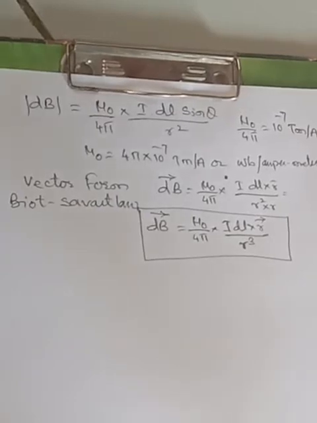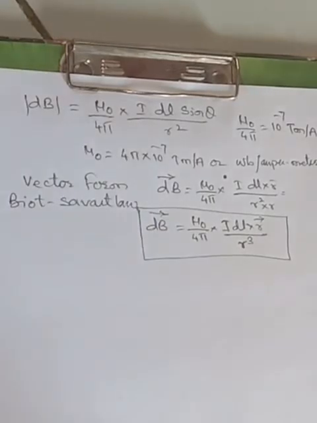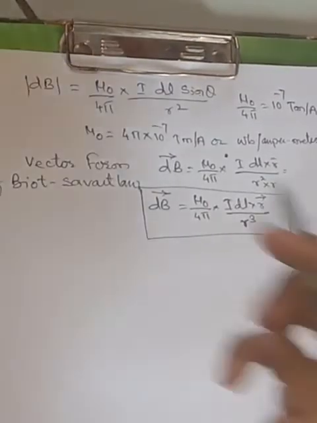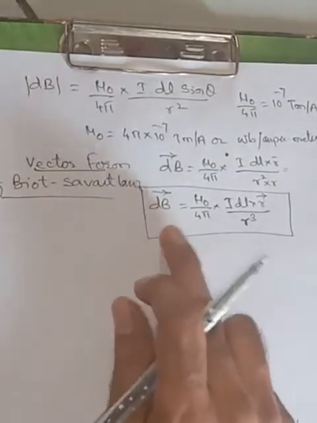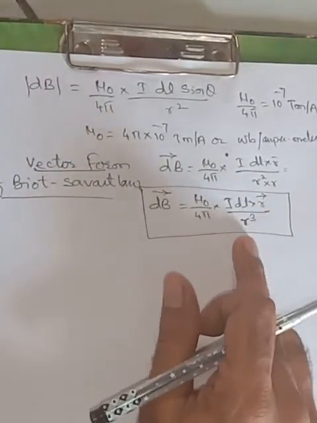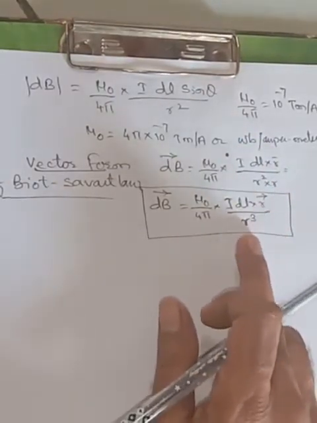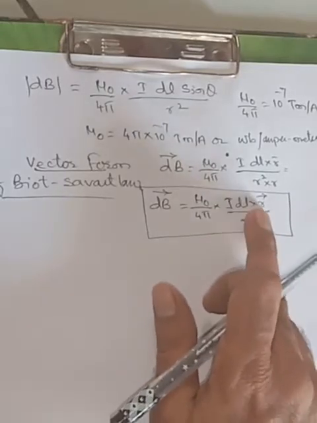So this is our Biot-Savart law in vector form. Okay, and this is the condition for the Biot-Savart law in vector form. So dB is equal to mu naught by 4 pi I dl r by vector r by r, so it will become r cube. In place of the theta it will become vector r by r. R and r will become r cube. This will be the vector r.